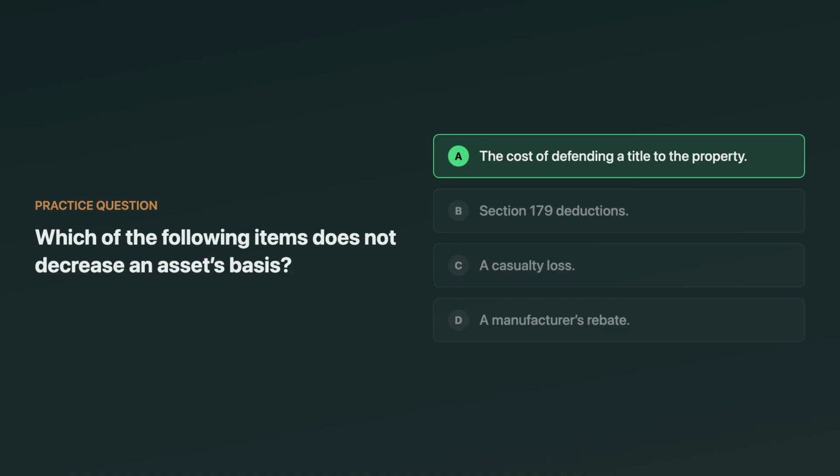The correct answer is the cost of defending a title to the property. Those legal fees are capital expenditures, so they increase basis instead of decreasing it. A tempting wrong answer is the manufacturer's rebate, because it feels like income, but it usually reduces the purchase price, which reduces basis. Section 179 and casualty losses also reduce basis because you've already gotten tax benefit.